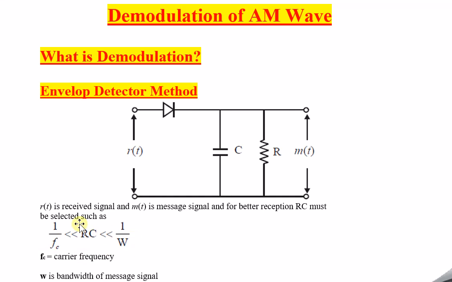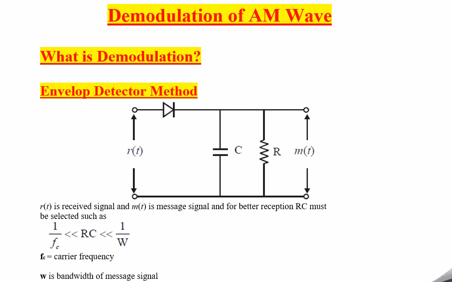So if we follow this condition, we can select the R and C values in the circuitry. As I told you, FC is nothing but the carrier frequency, and omega is nothing but the bandwidth of the message signal. So RC should be such that it meets this particular condition. Accordingly the R and C values can be selected. So this is all about AM wave demodulation with the help of the envelope detector method using this circuitry.